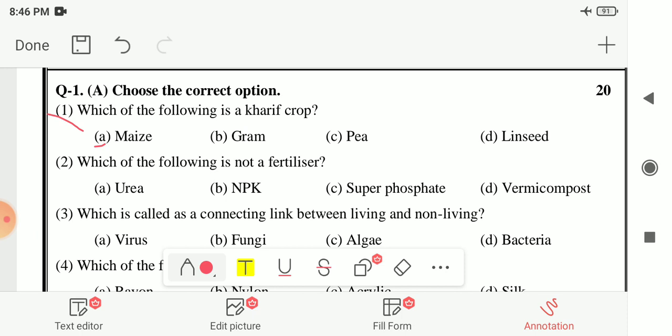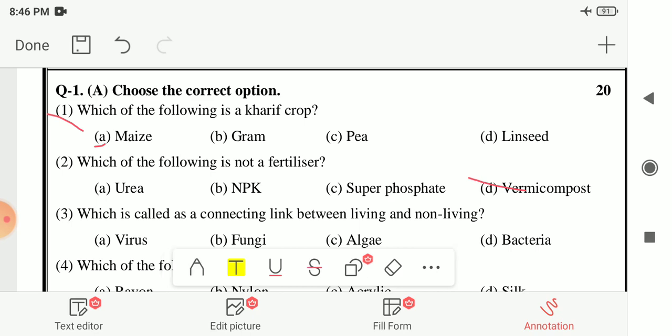Next, second number, which of the following is not a fertilizer? The options are urea, NPK, superphosphate or vermicompost. So here your answer is option D, vermicompost. It is not the fertilizer. Rest of the options are the examples of fertilizers. Vermicompost is a kind of manure.